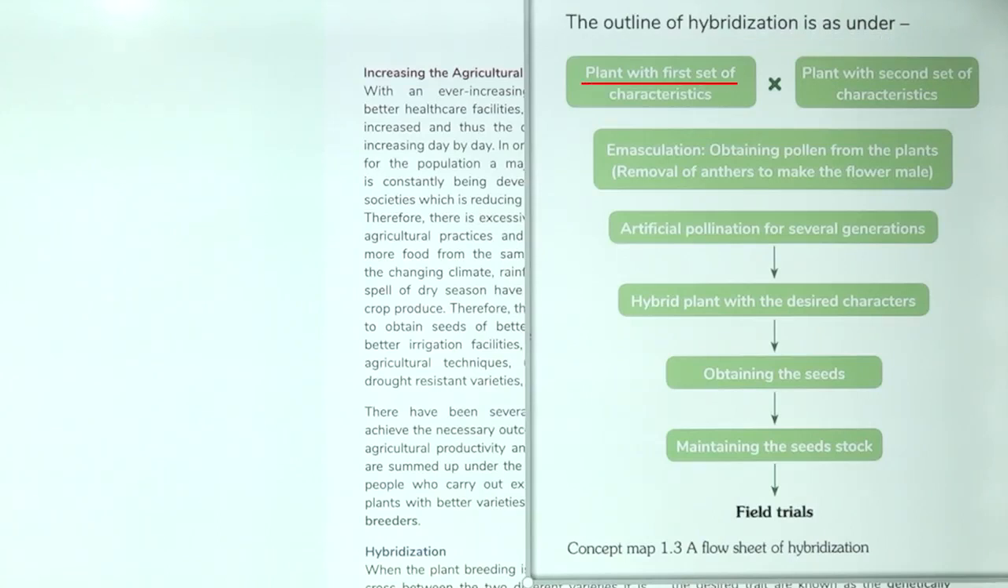Plant with first set of characteristics is mixed with plant with second set of characteristics. Emasculation, obtaining pollen from plants. Artificial pollination for several generations. Hybrid plant with desired characters. Obtaining the seeds, maintaining the seeds stock.